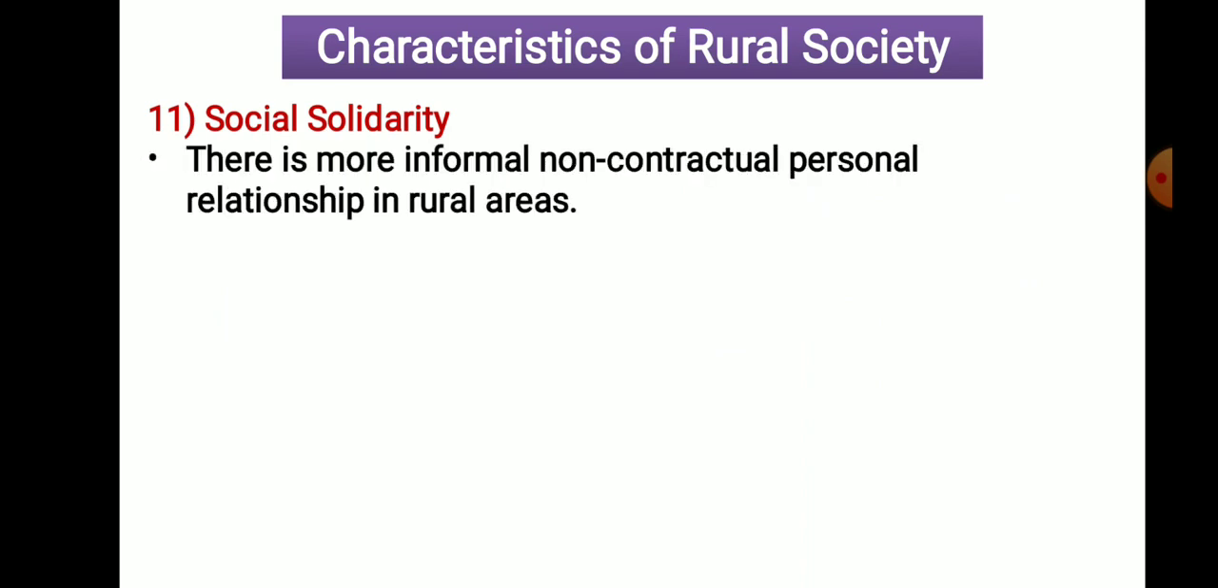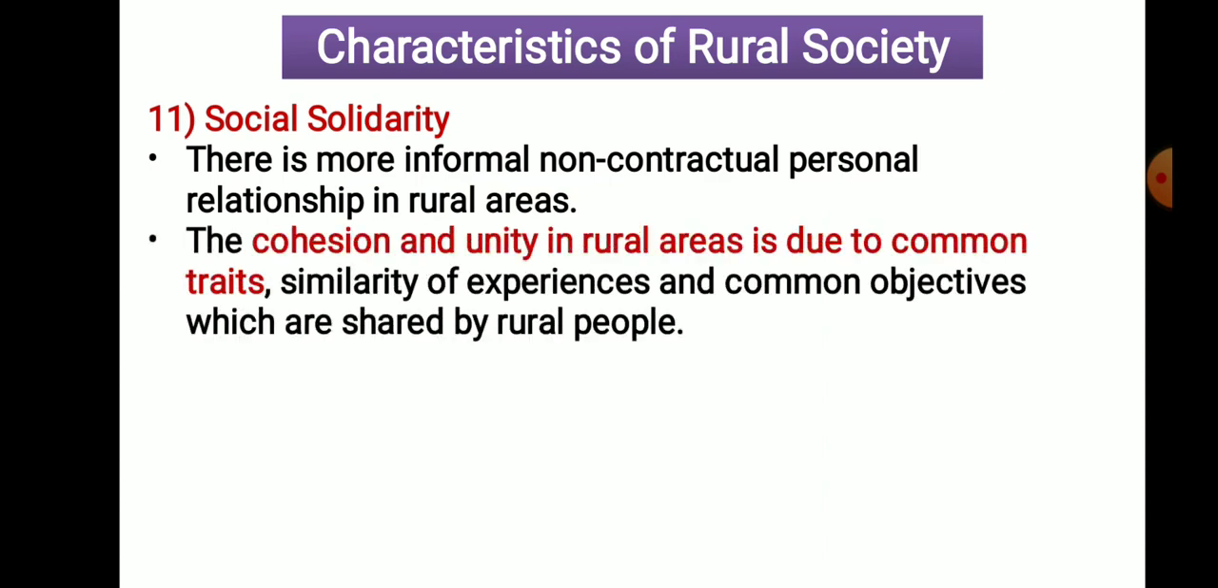Okay. Then the next and last characteristic is social solidarity. Social solidarity means the unity which is present in the society. In both societies, solidarity and unity are present, but it depends upon the difference. Which difference is there? There is more informal, non-contractual personal relation in rural areas. That means more personal contacts, informal relations, and a small society in a rural area.